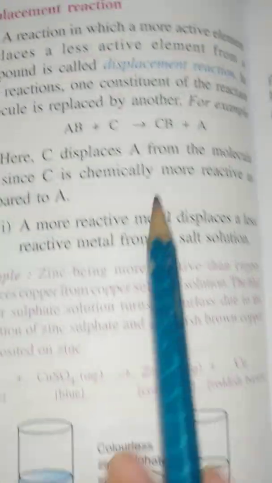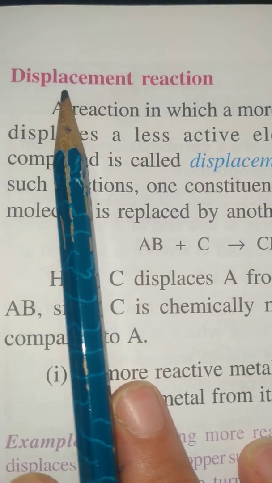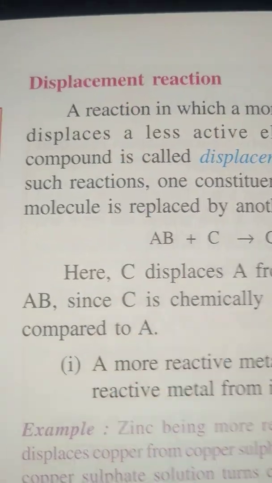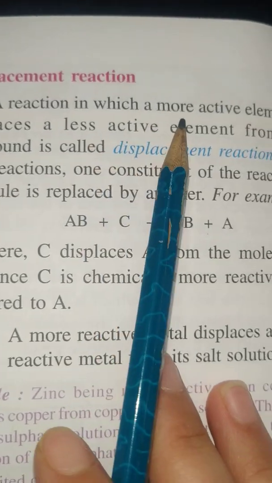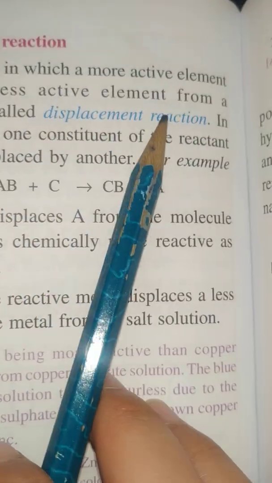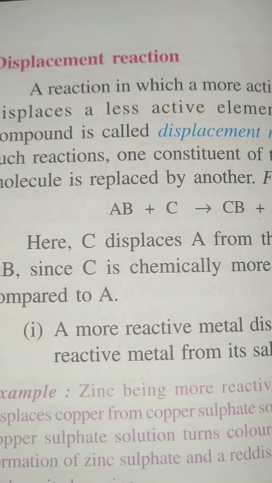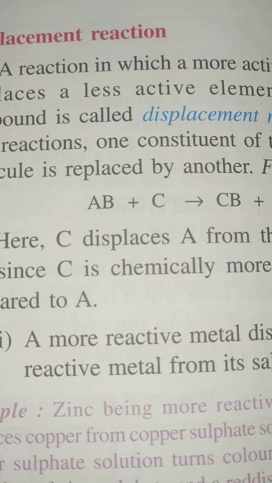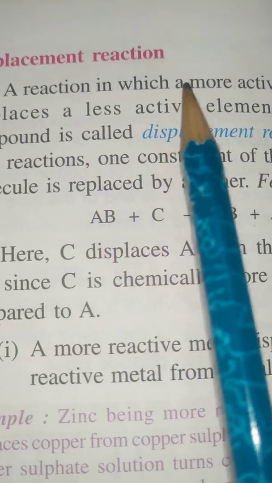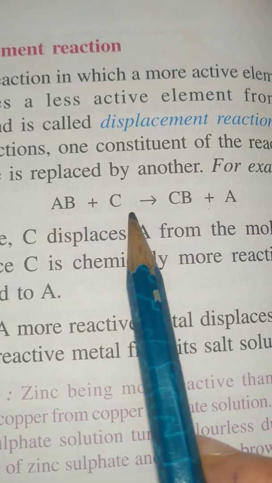Now another type of reaction we have is displacement reaction. As the name indicates, a displacement reaction is a reaction in which a more active element displaces a less active element from a compound. So in this type of reaction, an element which is more reactive, or you can say more active, will displace the less active one. Like AB plus C.